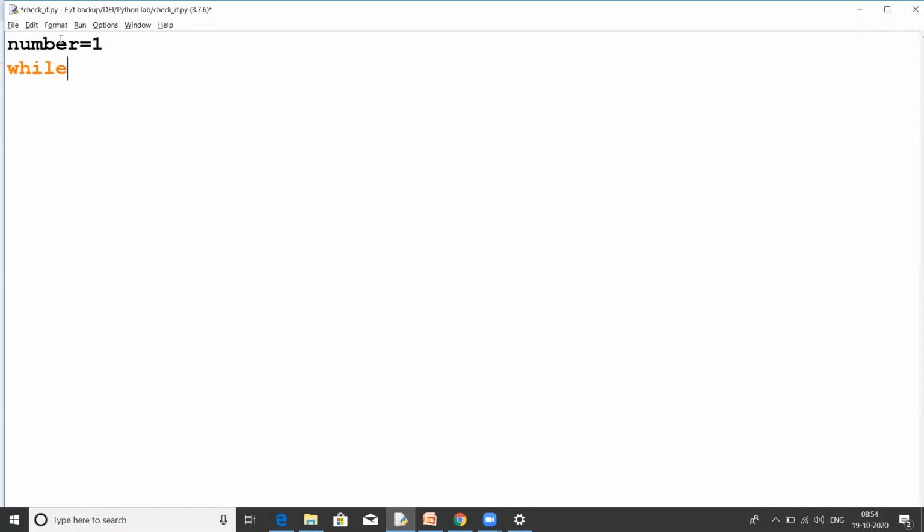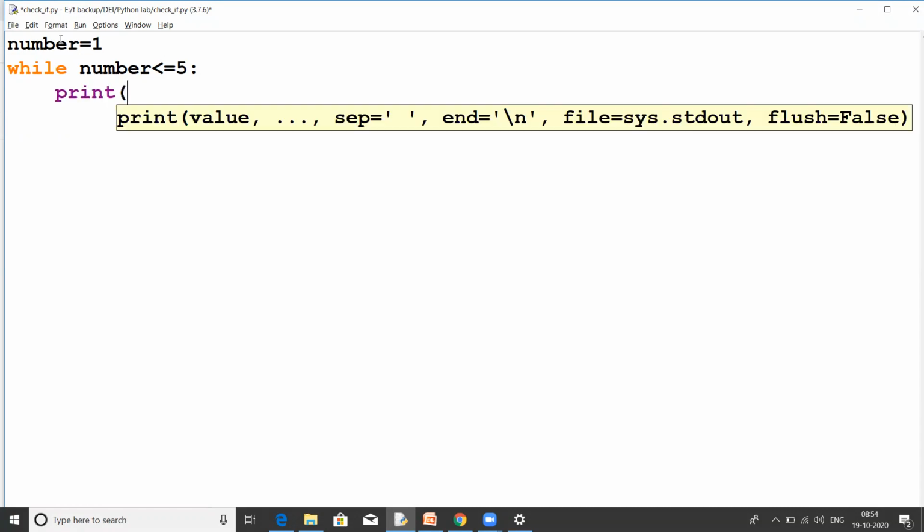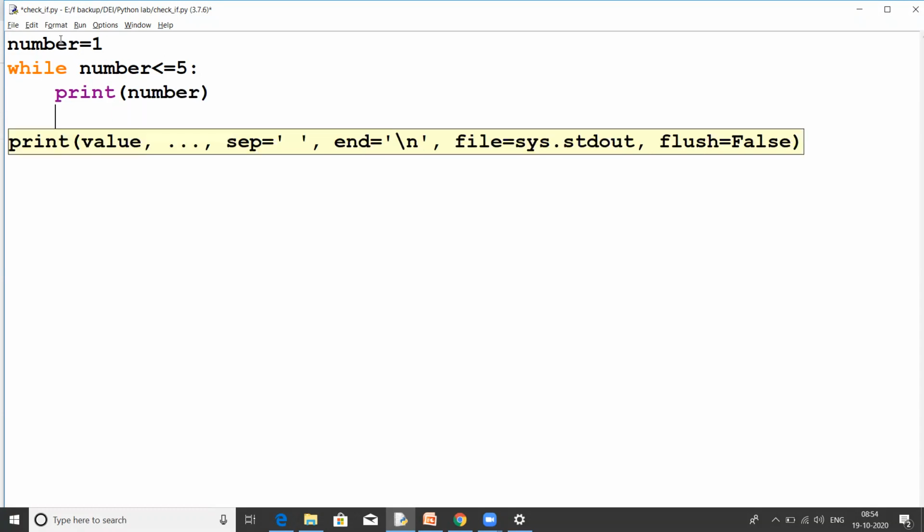So while my number is less than or equals to 5, do what? Print. I want to print my number on the screen. That's what I'm doing. So print number, and this is simply printing my number.